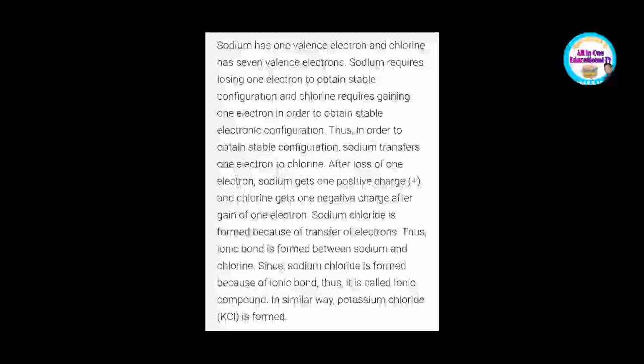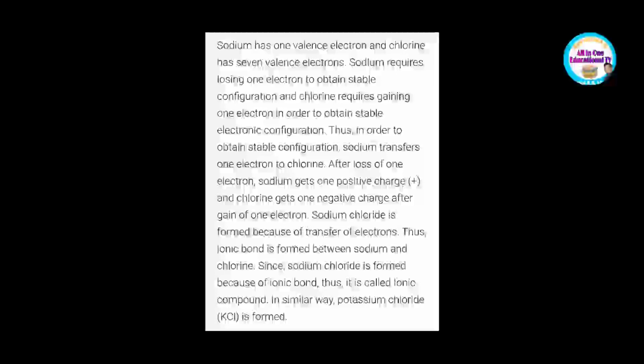After loss of one electron, sodium gets one positive charge and chlorine gets one negative charge after gain of one electron. Sodium chloride is formed because of transfer of electrons. Thus, an ionic bond is formed between sodium and chlorine. Since sodium chloride is formed because of ionic bond, it is called an ionic compound.